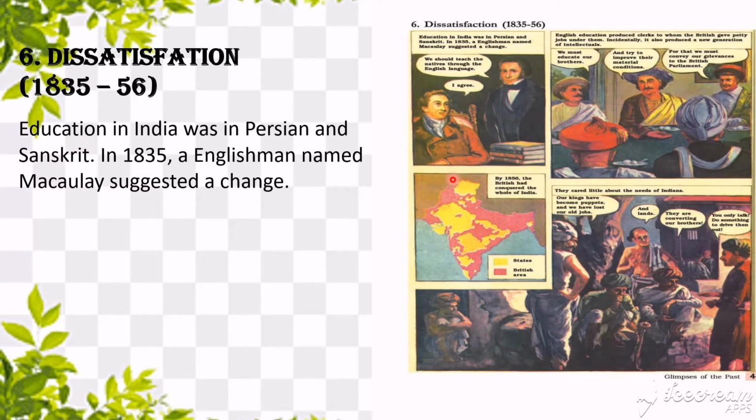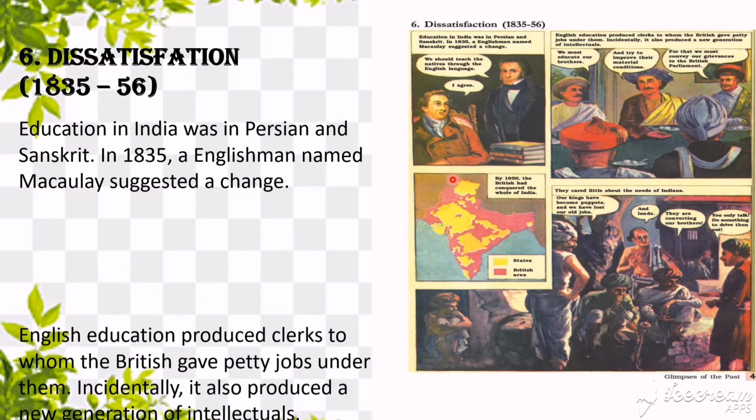In order to rule Indians, they wanted Indians to learn English. So in 1835, Lord Macaulay suggested English as a medium of instruction in the education of India.